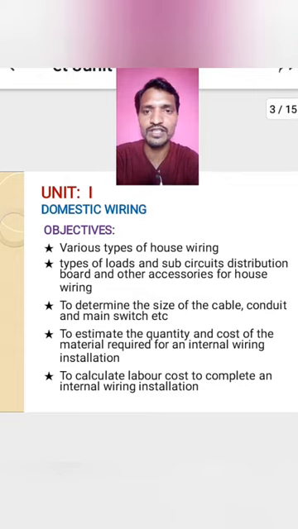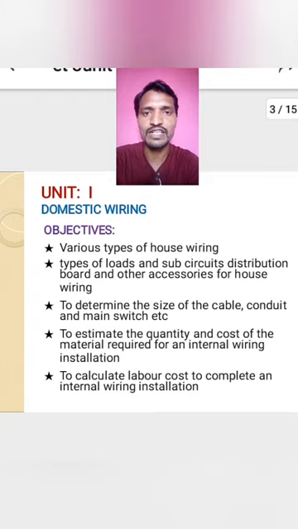The size of the cable will be different for light load and heavy load. So what size of cable we are going to decide for house wiring will be studied in this unit.